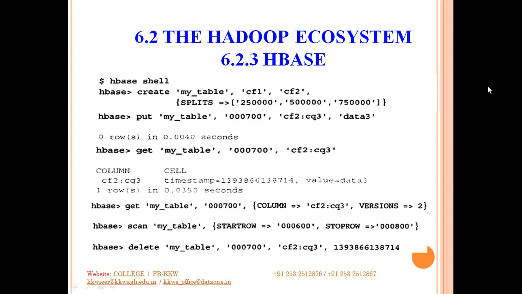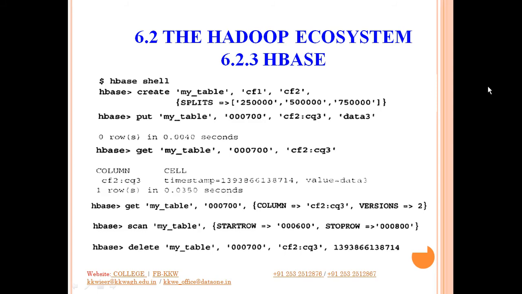What data we are trying to add there is data 3. So this data 3 is the value that I am going to add into column qualifier 3, in column family 2. Okay, so that is put. That means adding something into the table.